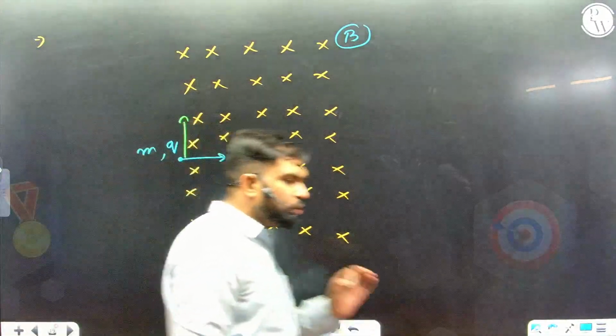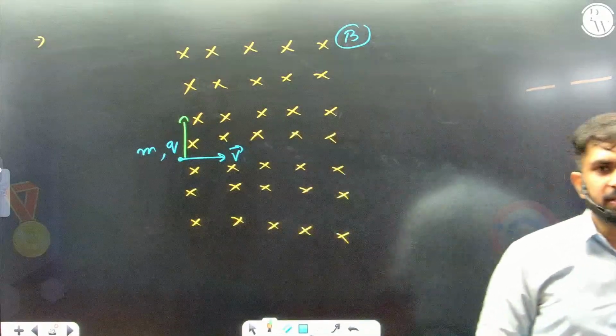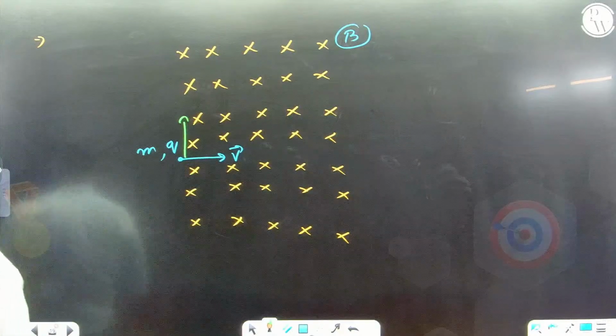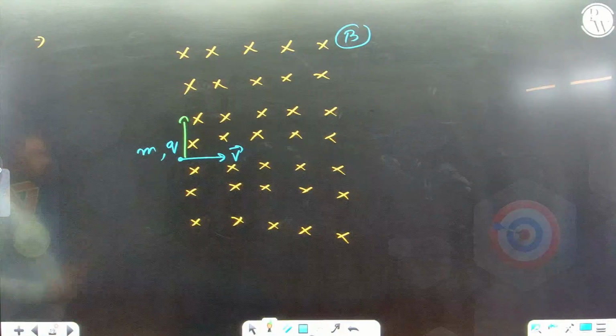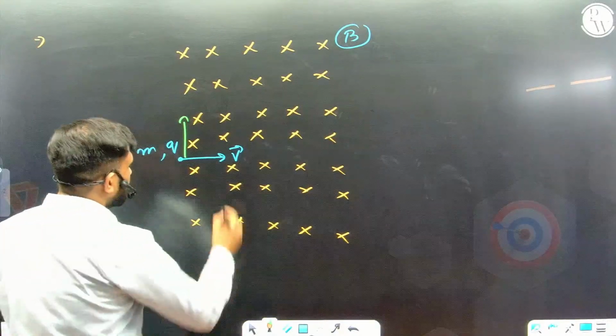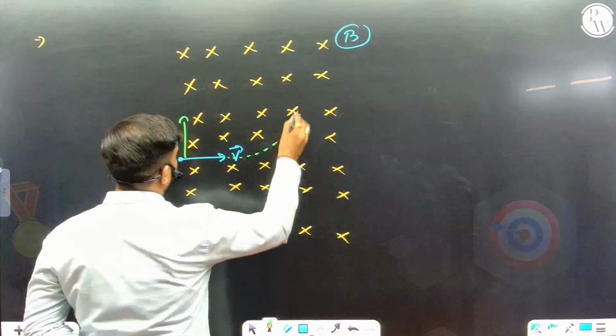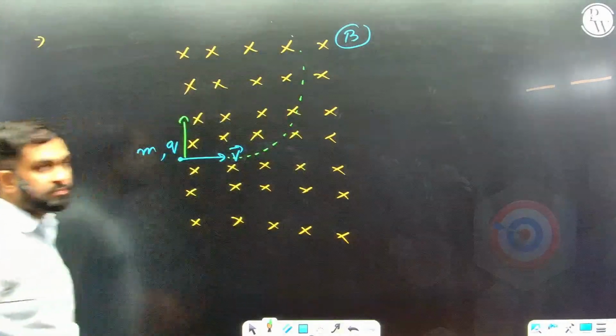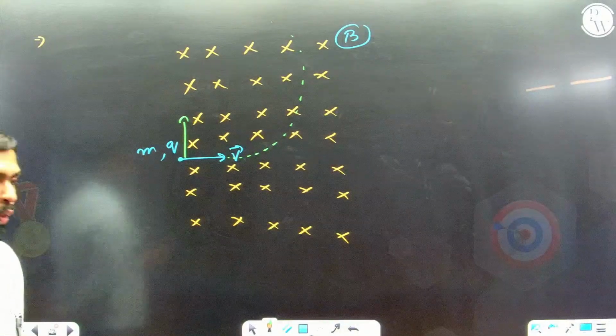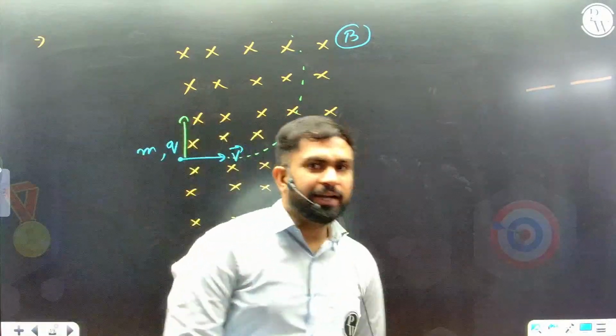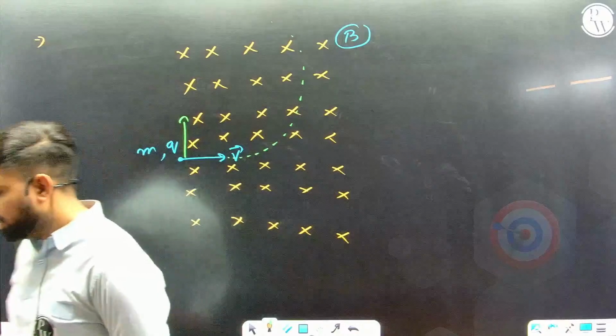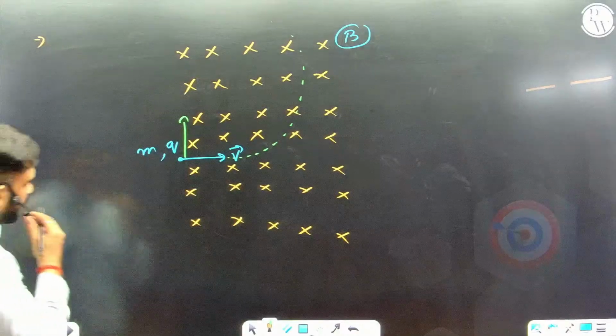Remember that the force is always perpendicular to the velocity. Tell me what kind of motion I know in which the force is perpendicular to the velocity. It's the circular motion. So this charged particle is going to perform circular motion, but only till it is inside the magnetic field.